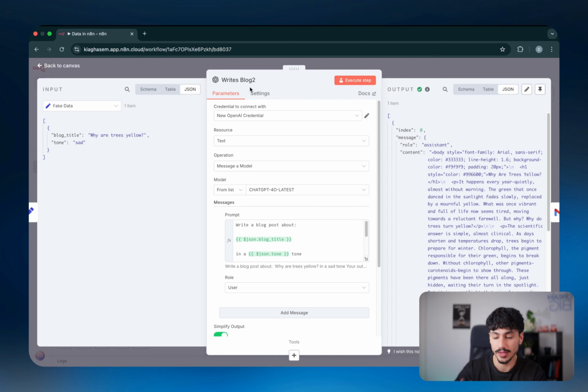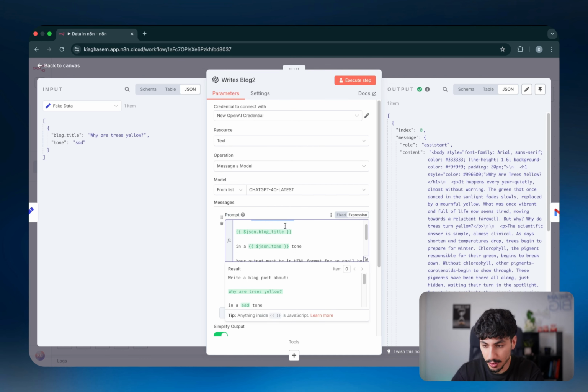And I know you might not understand exactly what's going on over here if you guys are completely new to N8N, but basically what's happening here is we're putting these variables inside a prompt that's being sent to OpenAI and saying, hey, can you please write a blog post about this variable in this variable tone? Your output must be in HTML format. Don't wrap the output. Don't output anything else. So as you can see, what we're doing is we're referencing data from the previous node as a variable. So that's a variable for blog title, and that's a variable for tone.